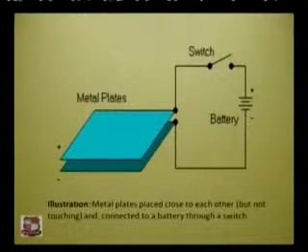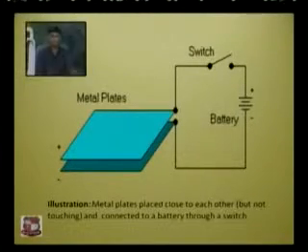Okay, next slide we will see. This is one diagram which illustrates metal plates placed close to each other, but they are not touching. If you see, in between there are two metal plates. One has a positive charge, the second has a negative charge, and in between they are not touching. There is some gap. So we can say these metal plates are an example of a capacitor, because a capacitor looks the same. These metal plates can behave as a capacitor.